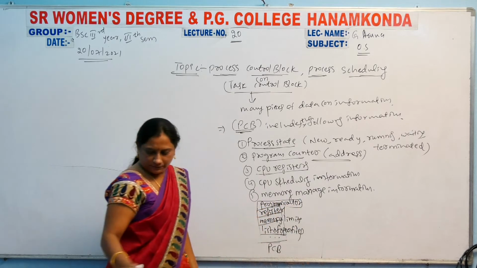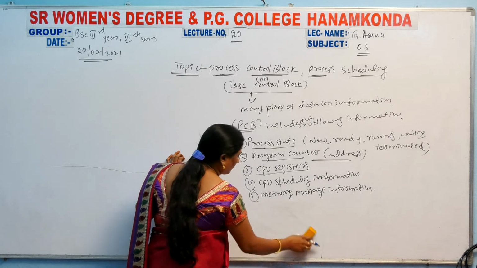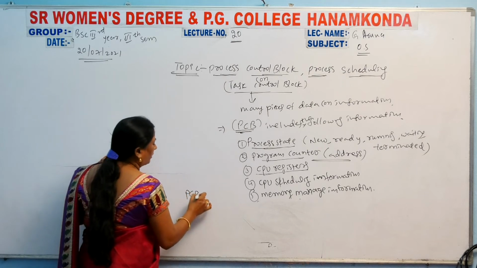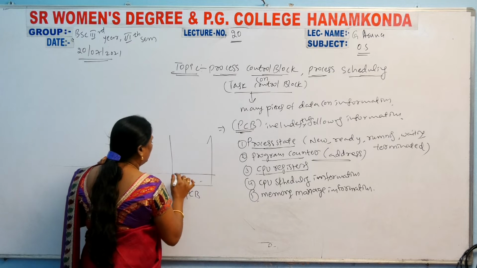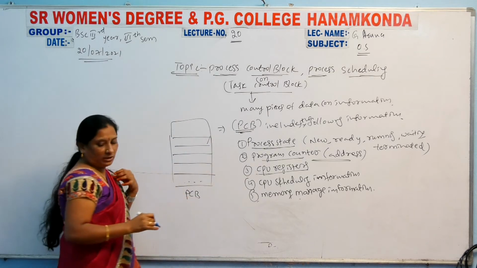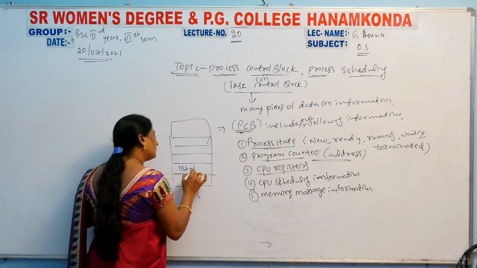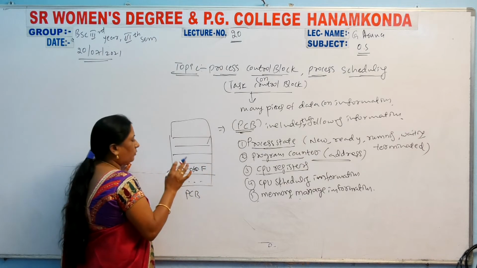And next, here PCB is there, and program counter, clock. So in that, different information can be available here. First, list of open files, short form OF, open files.